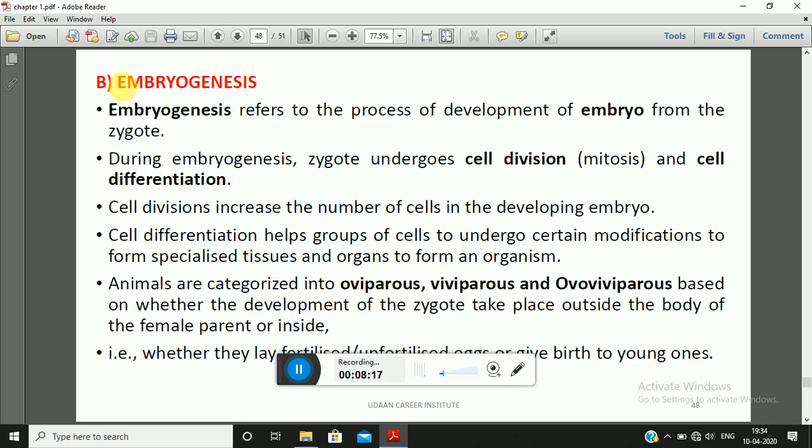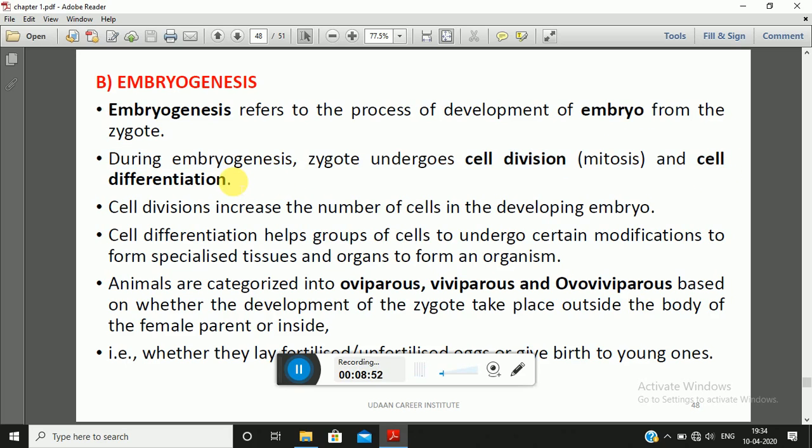Now moving towards another post-fertilization event, that is embryogenesis. Embryogenesis is the process of development of the embryo from the zygote. Genesis means formation, so formation of the embryo is also known as embryogenesis. Now the embryo is formed from the zygote. During embryogenesis, the zygote will undergo cell division, that is mitosis, and cell differentiation.